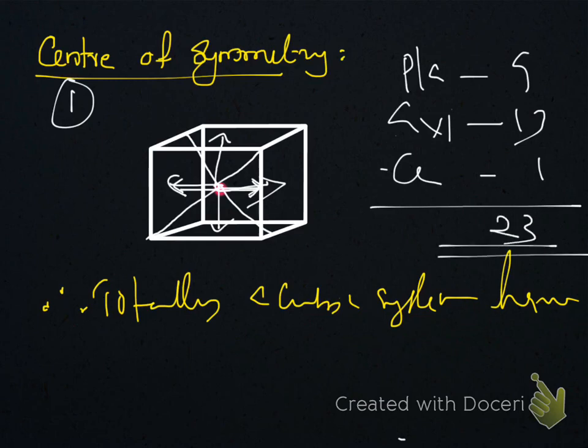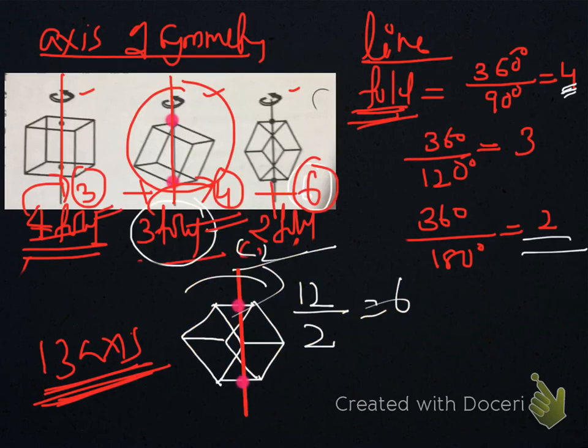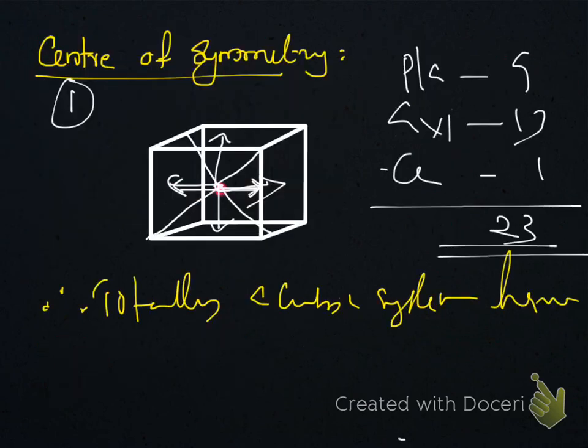It may be NaCl, KCl, anything it can be. Any cubic system can have 23 elements of symmetry. That is the law of symmetry. You may be confused when drawing two-fold, three-fold and four-fold. That is very simple. You don't want to draw the cube in slanted position.